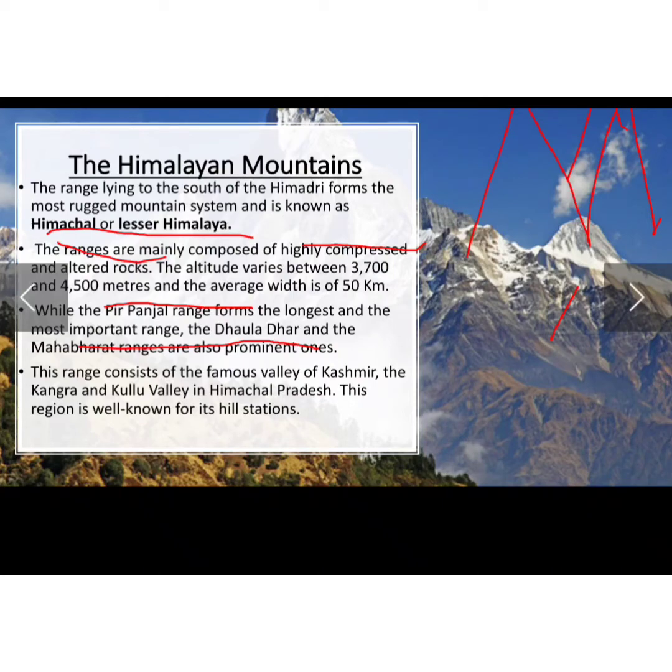Now we all know that they have valleys. The Kullu Valley, which is very famous in Himachal Pradesh, is found here, and this region is very well known for its hill stations. People across the country visit hill stations like Kullu Manali in Himachal Pradesh. They also have the famous valleys of Kashmir, the Kangra and the Kullu Valley in Himachal Pradesh. So these are the famous hill stations in the Himachal or Lesser Himalaya.